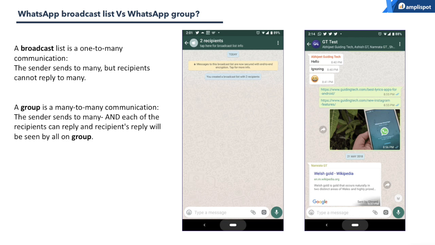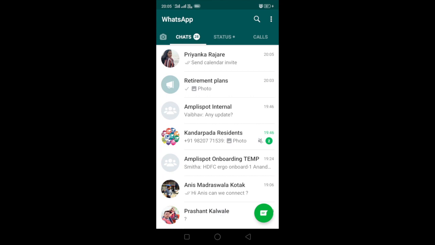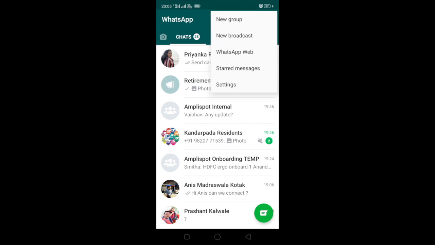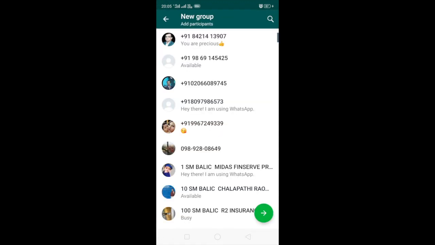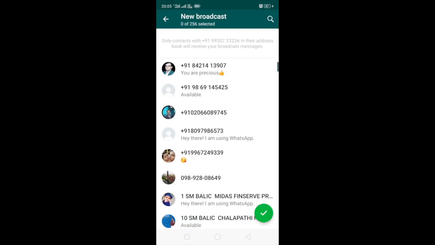Now here I'll train you how to create your own WhatsApp broadcast list on WhatsApp. So once you click on WhatsApp, you can see the options here. You have new group, new broadcast. So the first option is group. This is totally different. I would not select the group option. I would go back and select the broadcast option, the second option.